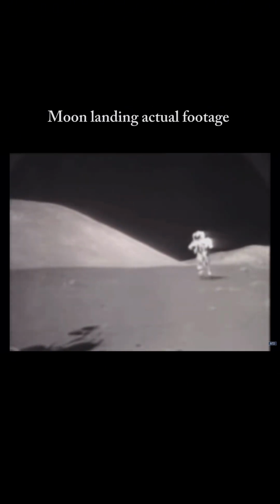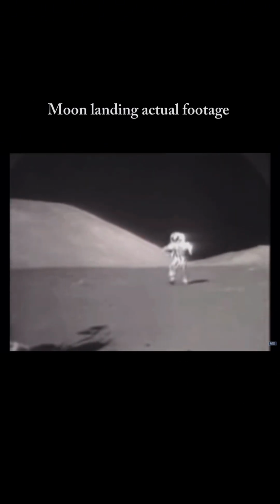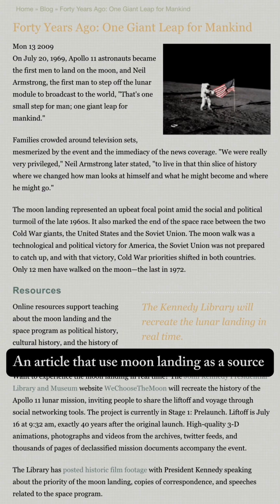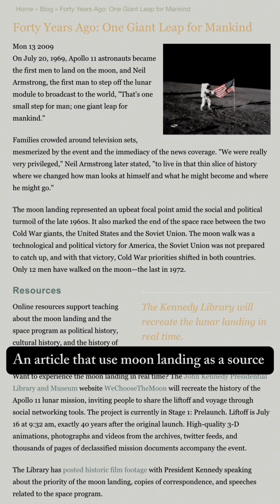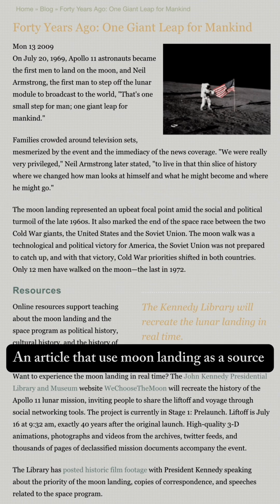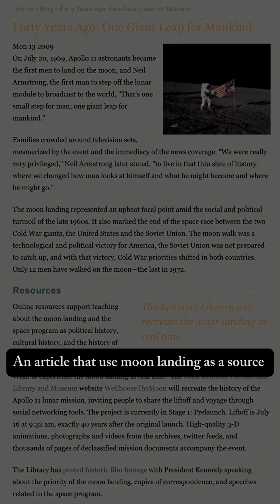For example, the primary source is the video footage of the moon landing, which is the direct visual record of the event. And the secondary source is a documentary about the moon landing, while the primary source is the video footage. The documentary provides analysis, interpretation, and additional context, making it a secondary source.